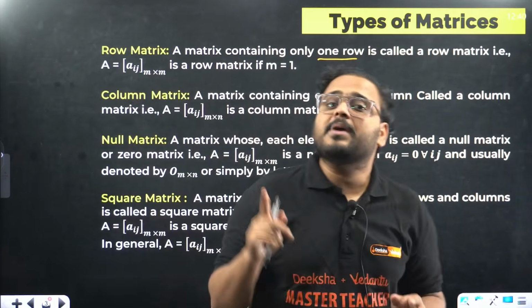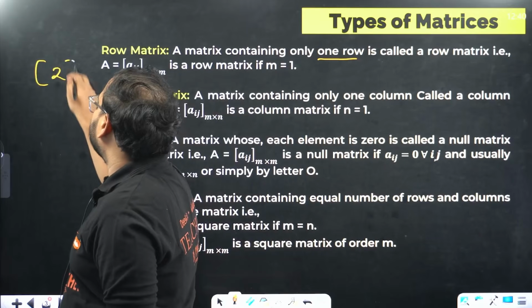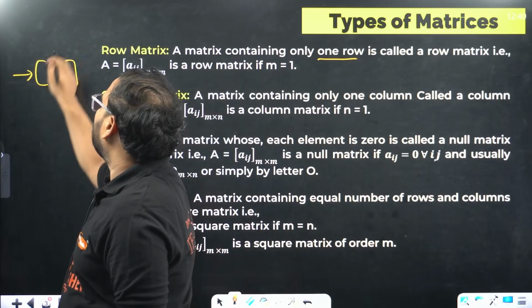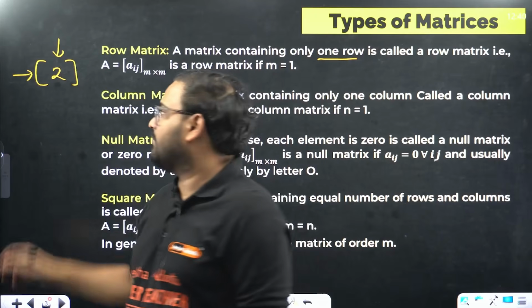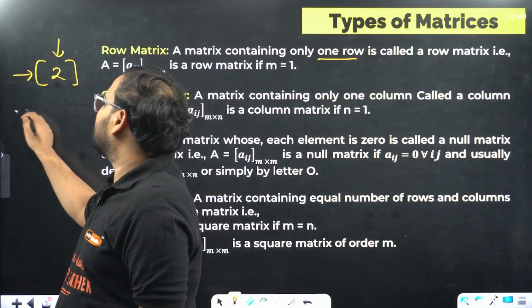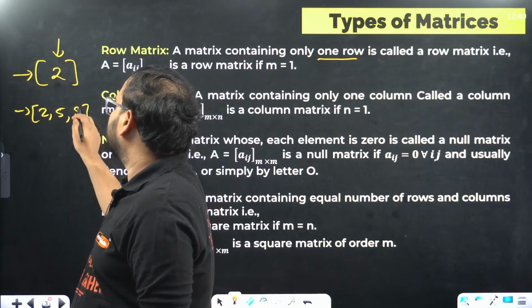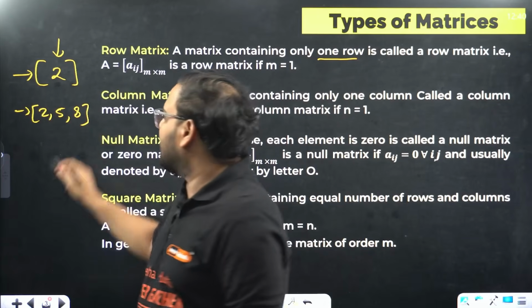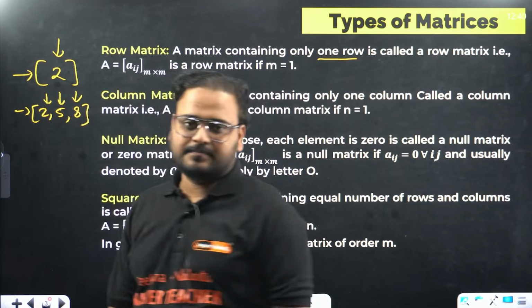But row must be only one. For example, I take this as, let's say, an element. It has one row and only one column. But if I go and write another matrix with 2, 5, 8, now this one has one row but 3 different columns, right?